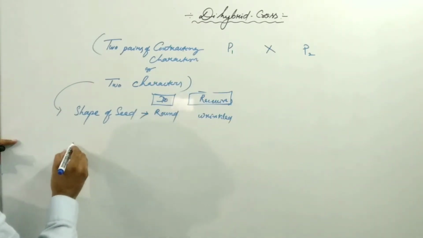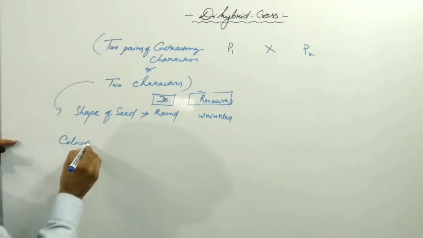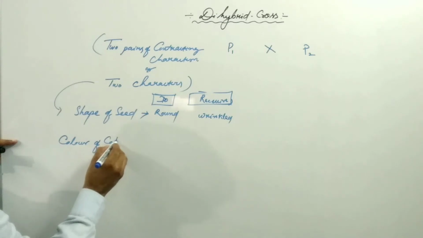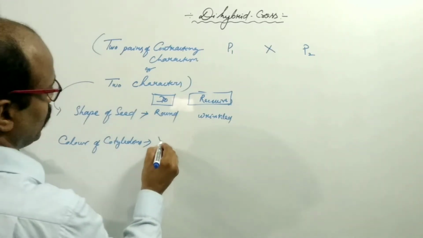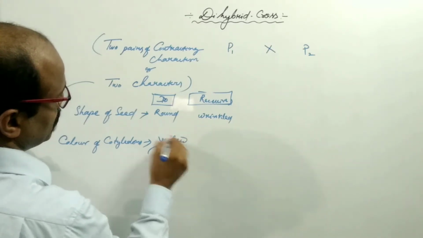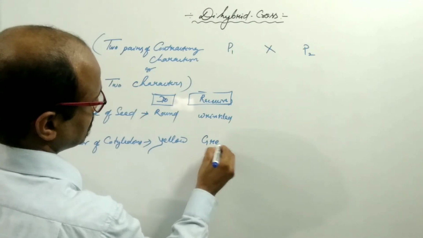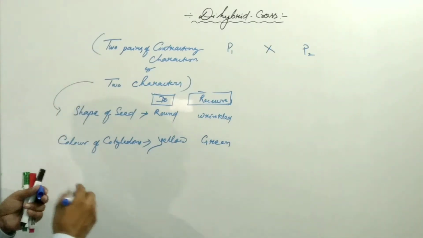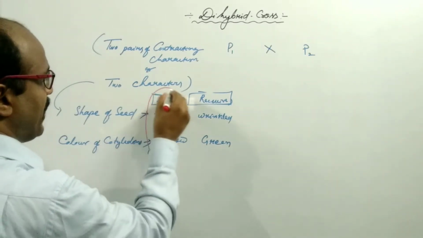And another character is the color of cotyledons: yellow color, which is dominant, and green colored cotyledon, which is recessive. So Mendel used this parent 1